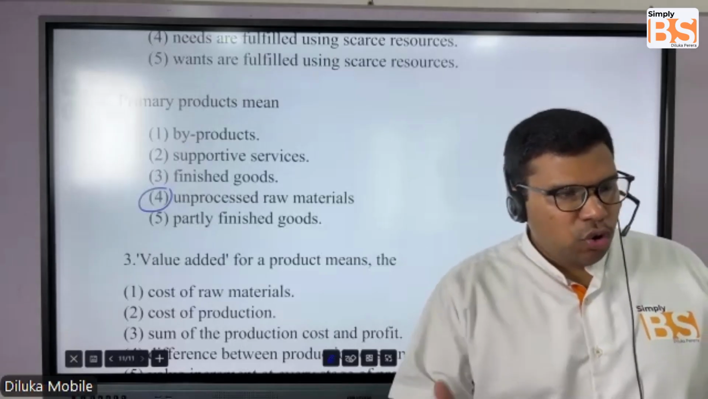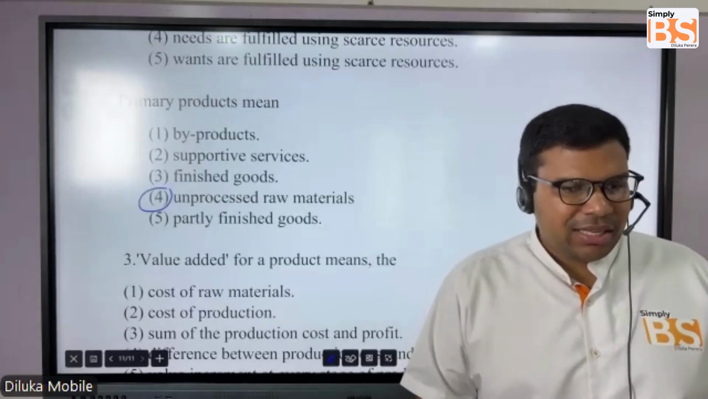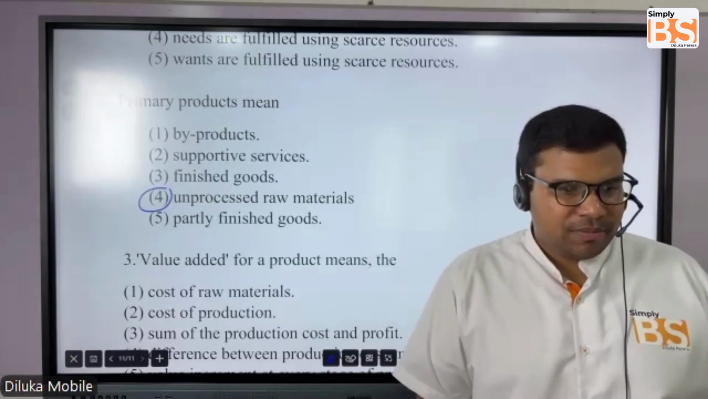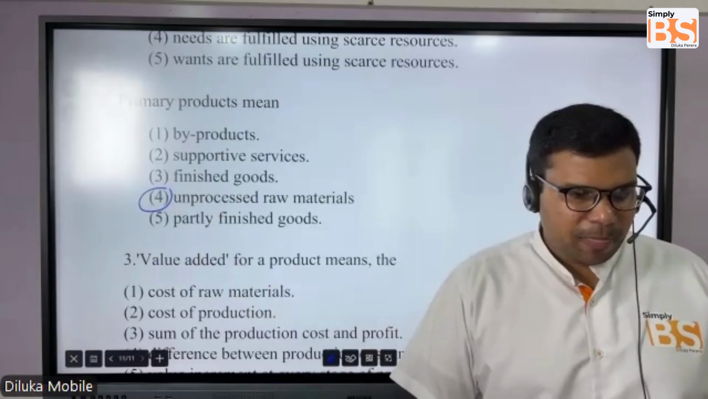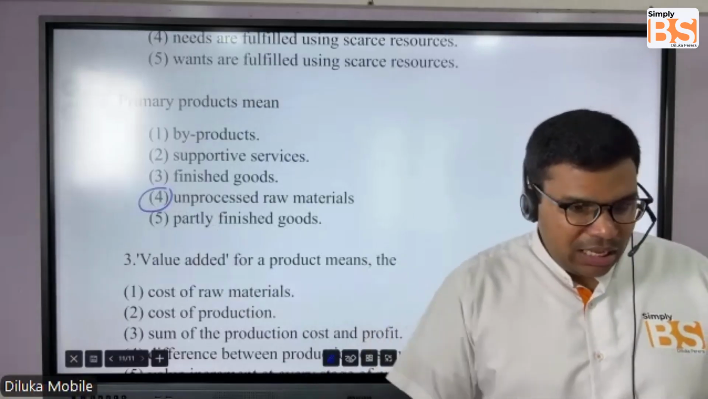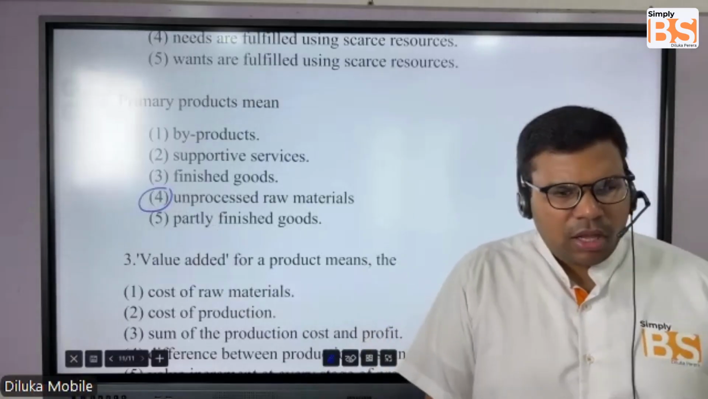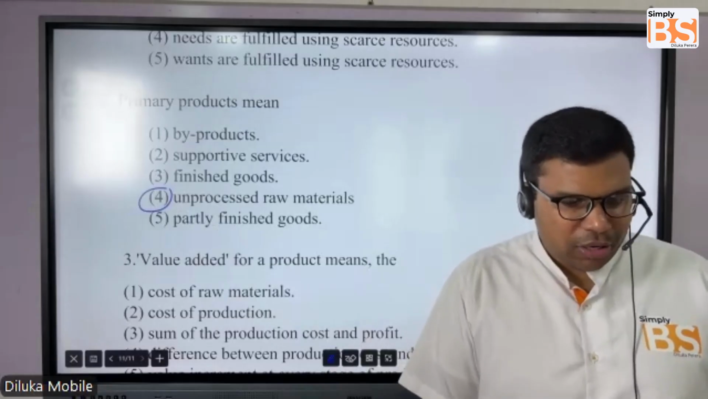If you go to the ocean, catch some fish, come back and sell it, that is unprocessed raw material. If you do mining, you get all these gems and so on.